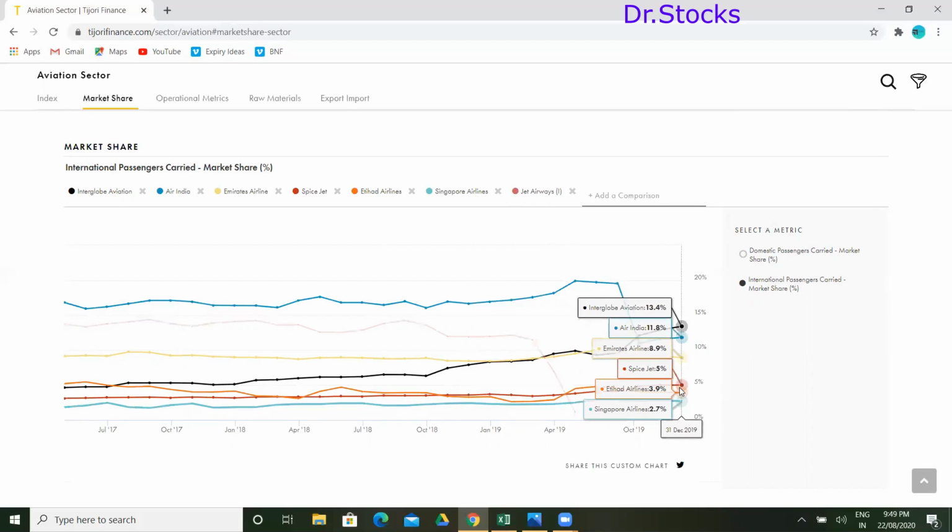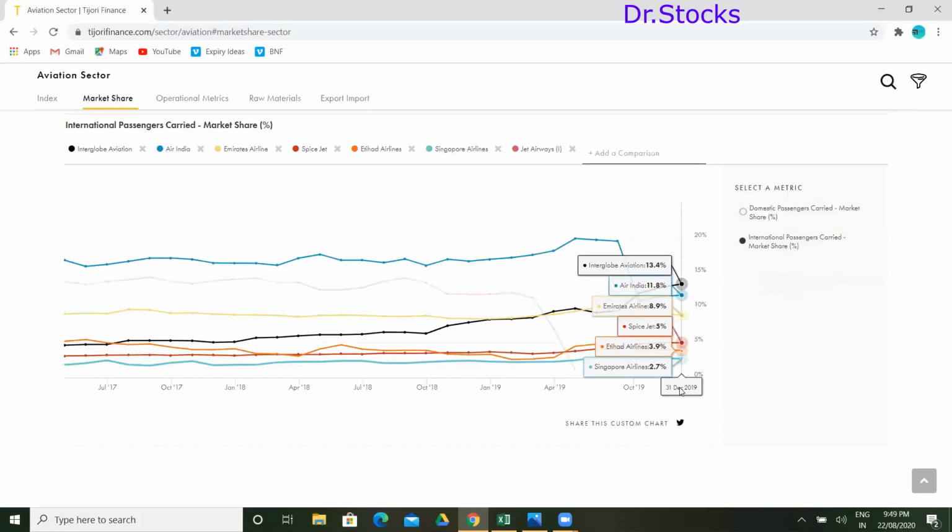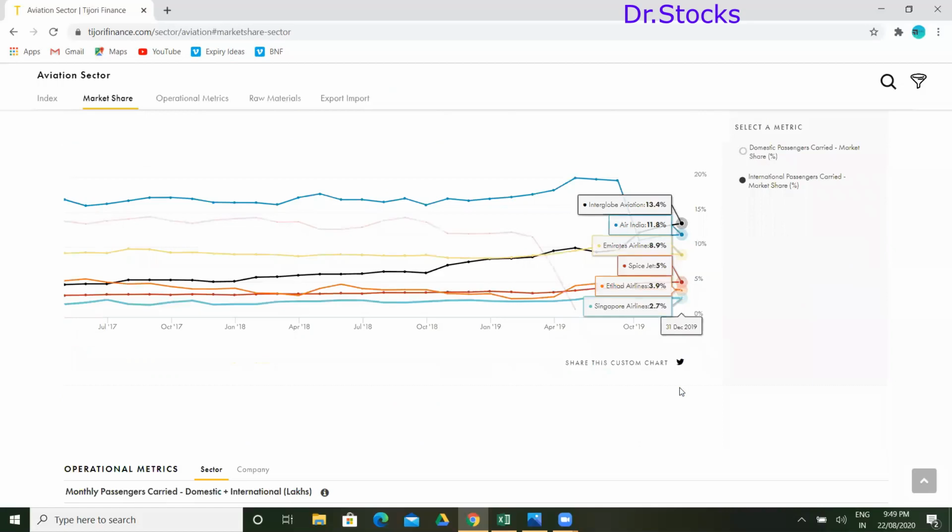Again, India is operating international flights as well, right? From India, we are operating international flights. In that ratio also, the passengers carried are higher in Interglobe. That is the main reason why Indigo is at the peak of the aviation sector, and its stock price is higher. That is what I meant to say. So that is the market leader, and they have the higher presence.